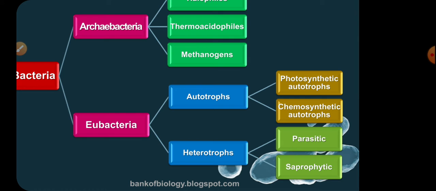Means that eubacteria are divided into autotrophs, which prepare their food on their own, first through photosynthesis, and second through chemicals. And heterotrophic means they are dependent upon others for their survival, means that bacteria are parasitic and saprophytic.